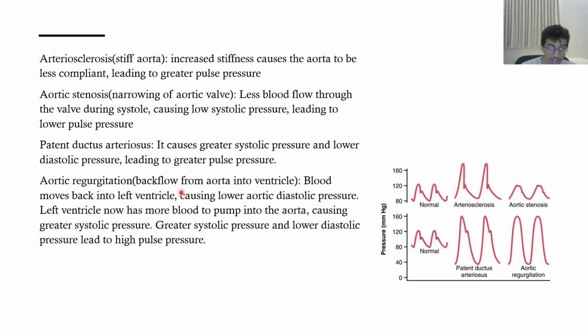If you can see here, there's greater systolic pressure than normal and lower diastolic pressure than normal. This will cause a huge difference between the two values, which will cause a greater pulse pressure than normal. These two graphs are the normal pressures, so these are the references.